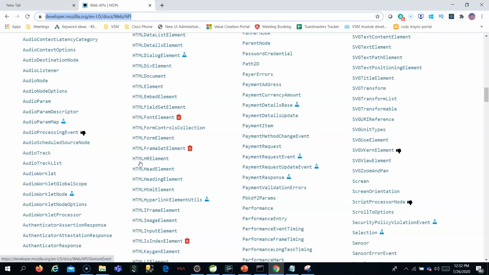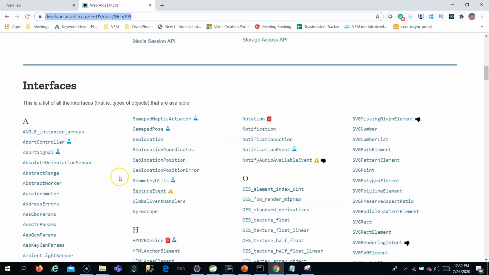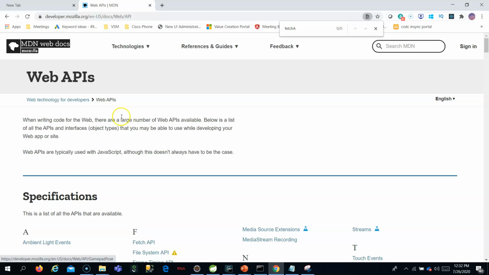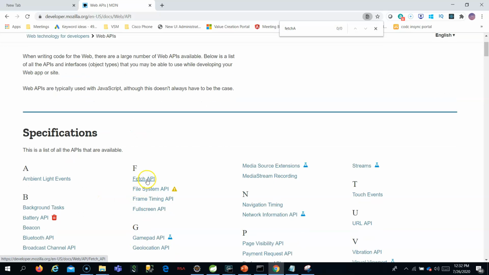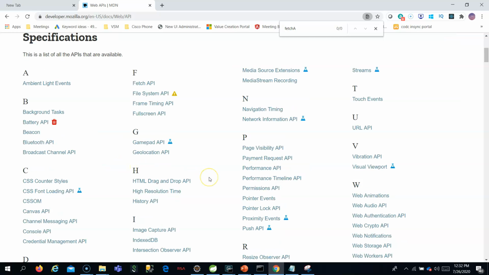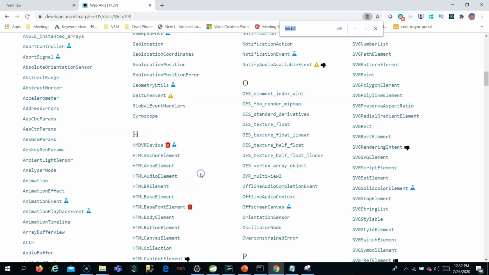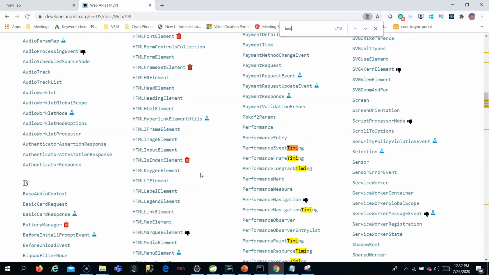So see, you can see it here. For fetch, there is a fetch API. For calling fetch, a web API has been written by the browser. Likewise, for setTimeout also, it is written as a timing event. If you see it, that is a timing thing.